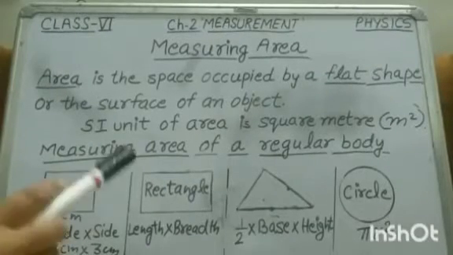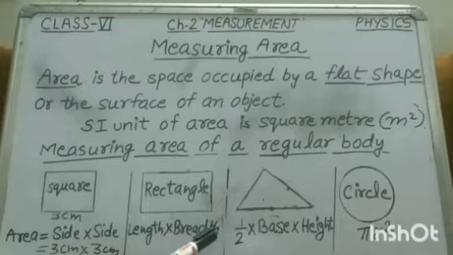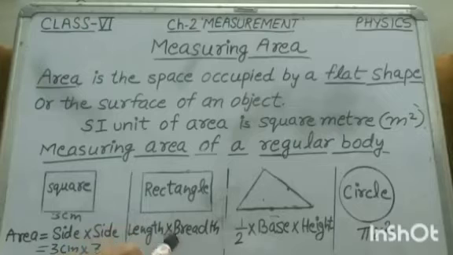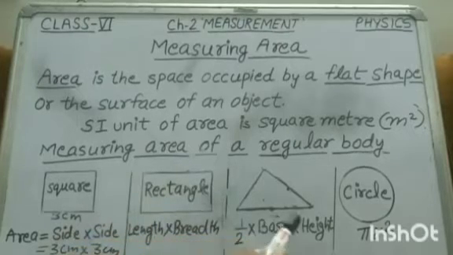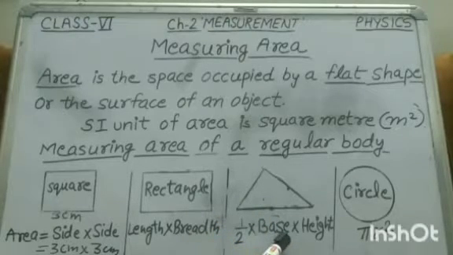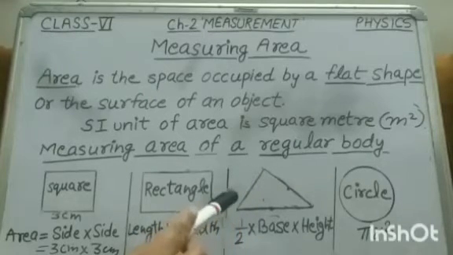Similarly, if we have to find out the area of a rectangle, we will apply the formula, that is area of rectangle is equal to length into breadth. And if we know the length and breadth of a rectangle, we can easily find out the area of that rectangle. Now, triangle: the formula to find out the area of a triangle is 1 by 2 into base into height. If you know the length of the base of the triangle and the height of the triangle, you can easily find out the area of that triangle.